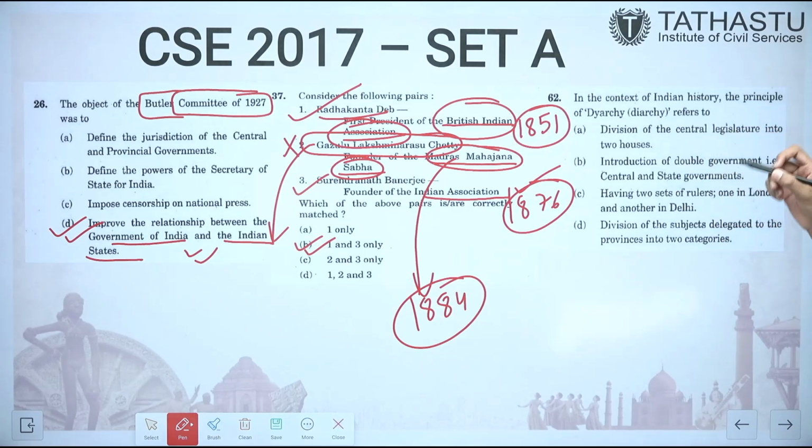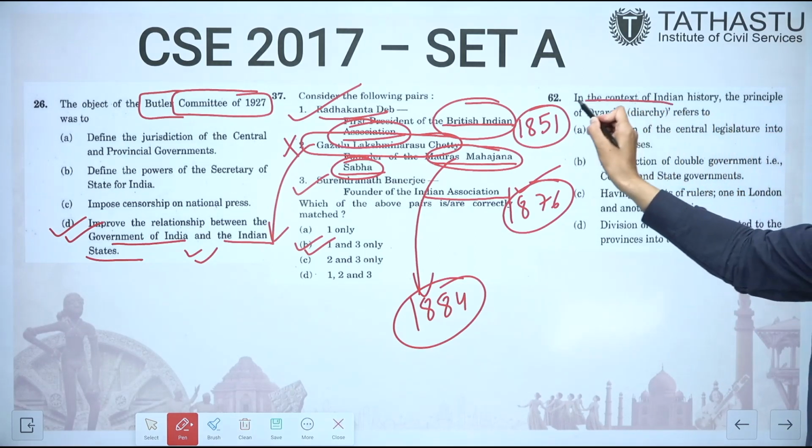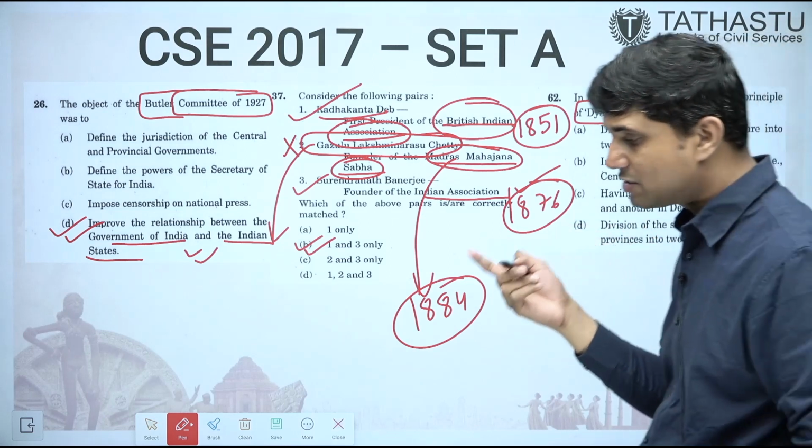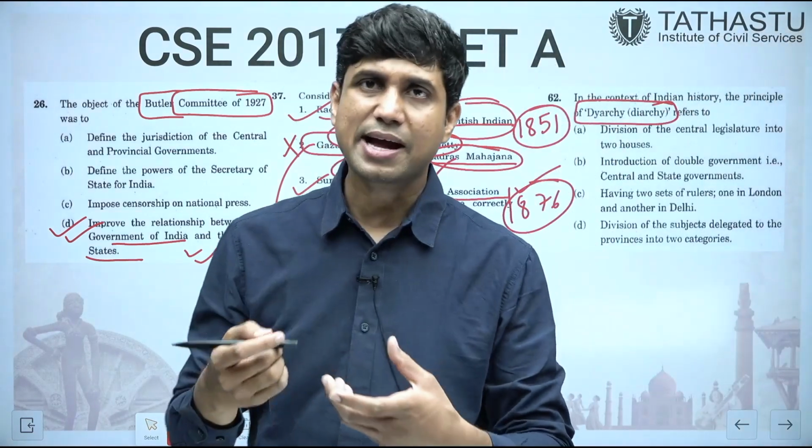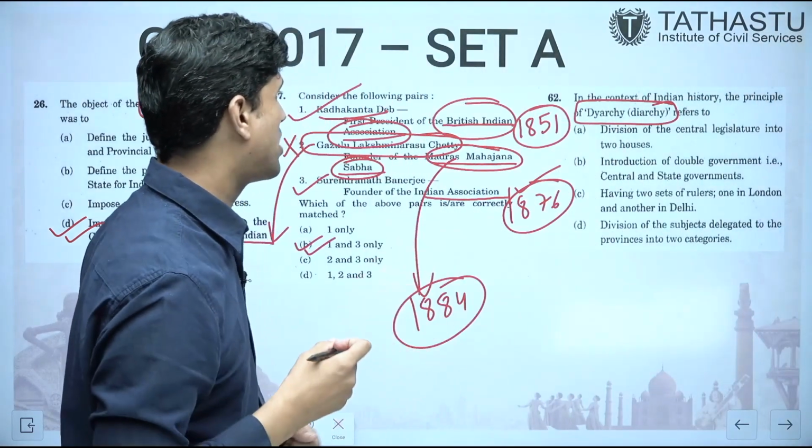Next is, in the context of Indian history, the principle of diarchy. See, diarchy is something which has been asked by UPSC repeatedly. It will come again also; it has been asked twice, thrice.